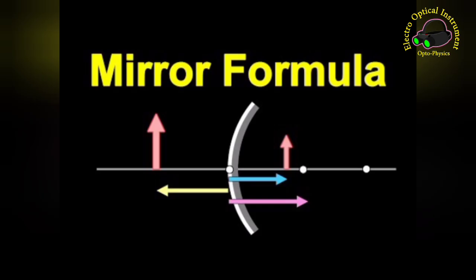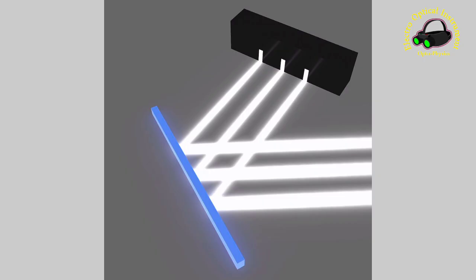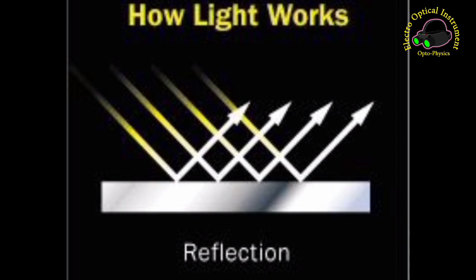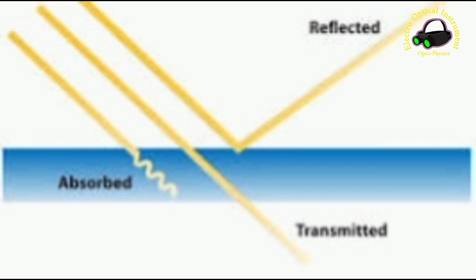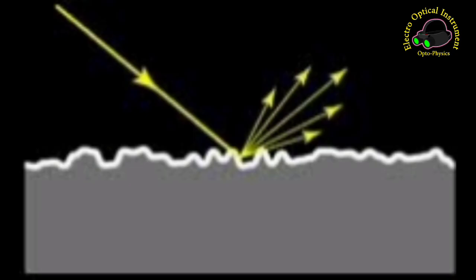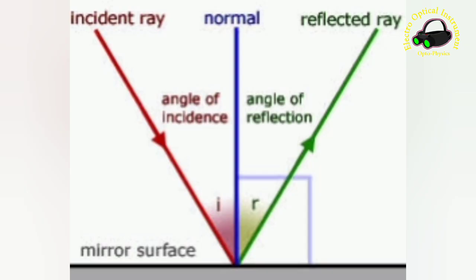Types of reflection. Regular reflection occurs when the surface is smooth like a mirror and all the reflected rays are parallel, forming a clear image. Diffused reflection occurs when the surface is rough, causing the reflected rays to scatter in many directions, resulting in no clear image. Diagram of reflection of light.